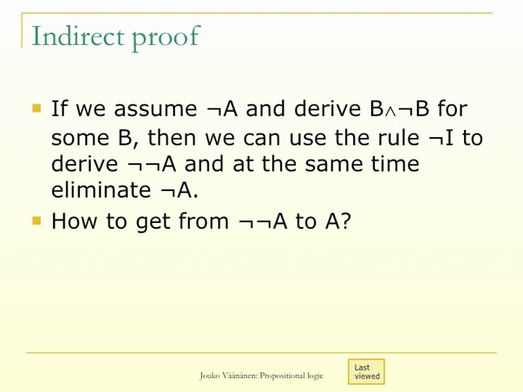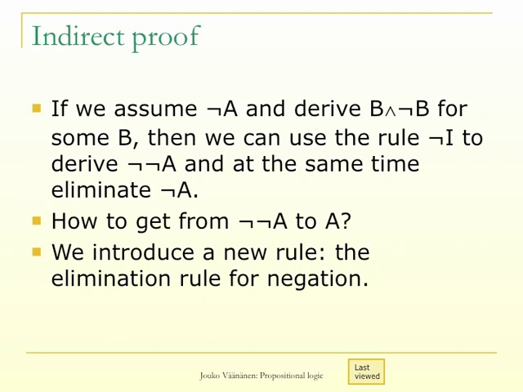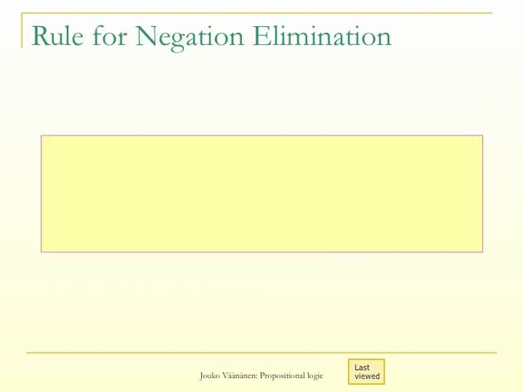Strictly speaking, what happens is that we get not not A by the negation introduction rule, and then we let the two negations cancel each other out. For this to be permissible in a deduction, we need a new rule, a negation elimination rule, which we shall now introduce. The negation elimination rule is the rule that if we have derived not not A, then we can conclude A.